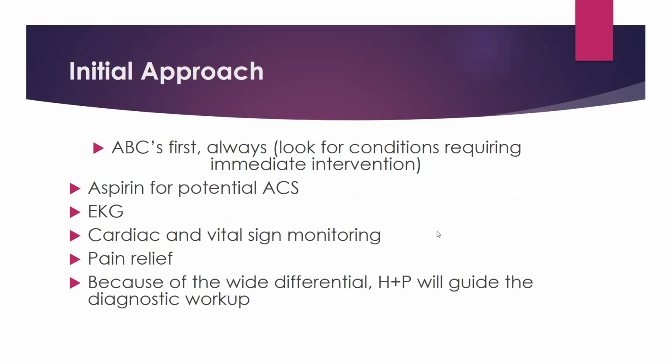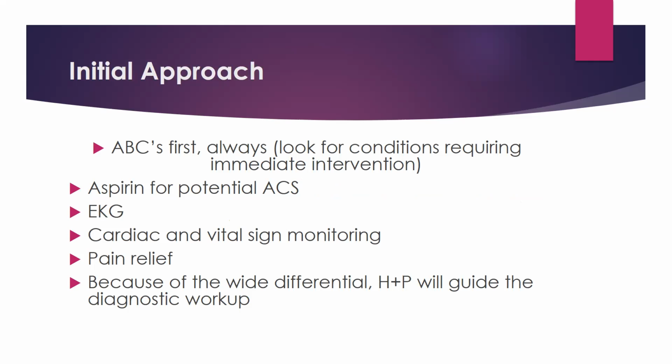So the initial approach to chest pain is, first of all, airway, breathing and compression. This is the most important. If you see a patient and the patient is non-responding, you should start the protocol for basic life support.